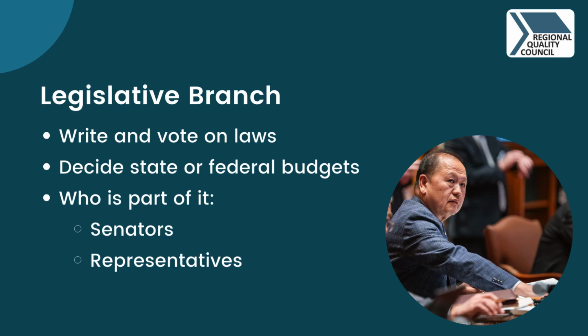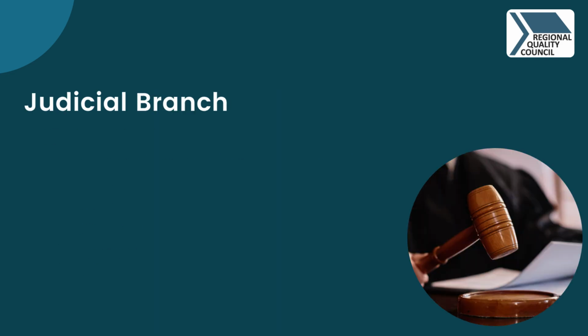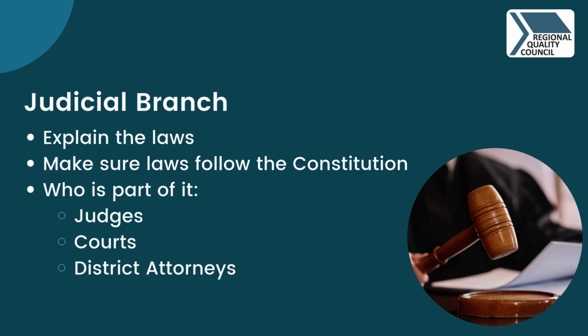The legislative branch writes and votes on laws. They also decide on budgets, meaning they decide how money is spent. This includes senators and representatives at both the state and federal levels, city council, county commissioners, and school board members at the local level.